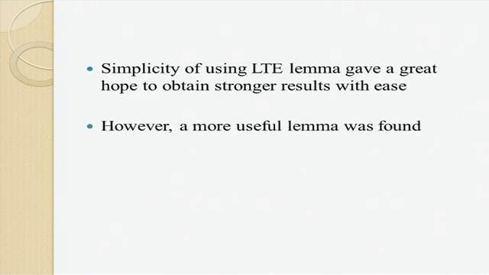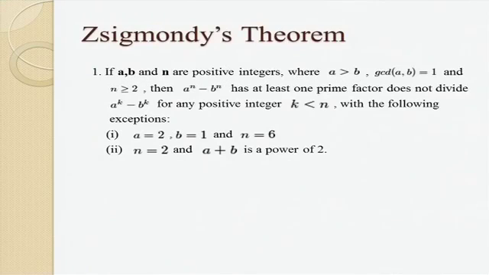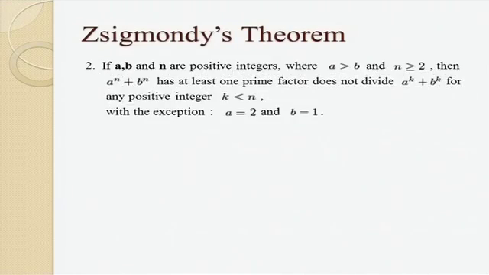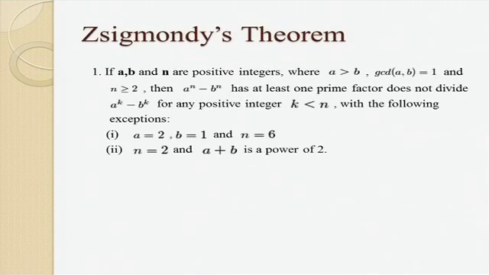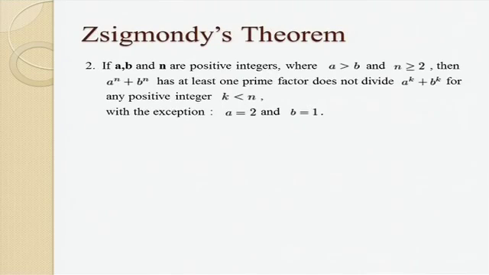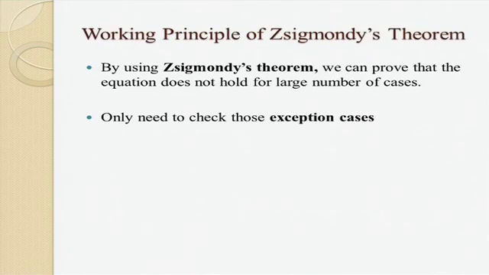However, LTE is simple, but I have a more useful lemma. It's called Zsigmondy's theorem. The working principle of Zsigmondy's theorem is that we can prove that the equation does not hold for a large number of cases. We only have to check those exception cases. For example, in part 1 of Zsigmondy's theorem, A equal to 2, B equal to 1, and N equal to 6. And in part 2, A equal to 2 and B equal to 1.